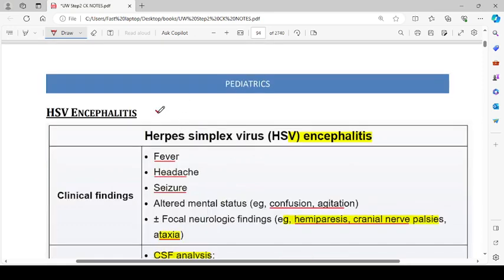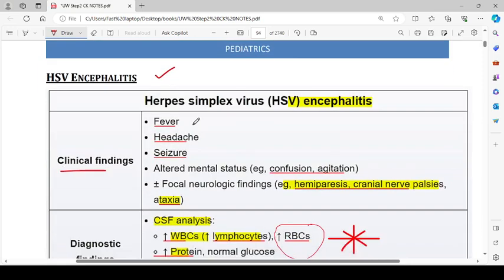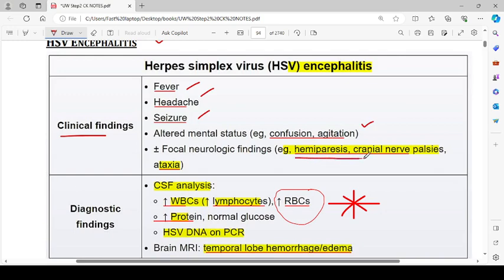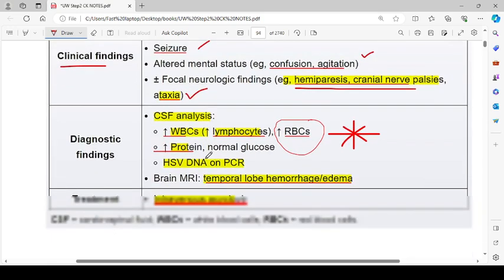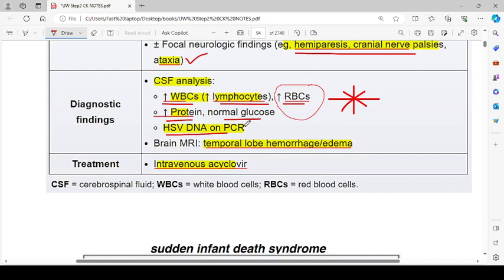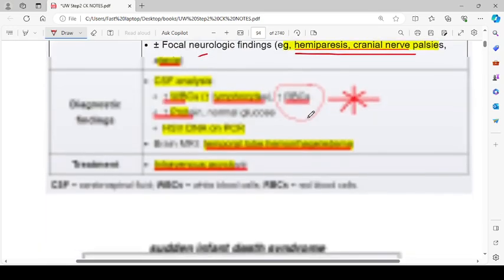Next one is about HSV encephalitis. The clinical findings include fever, headache, seizures, altered mental status like confusion and agitation, focal neurological findings like hemiparesis, cranial nerve palsy, and ataxia. Diagnostic findings include CSF analysis with an increase in WBCs and increased lymphocytes, increased RBCs, increased proteins and normal glucose, HSV DNA on PCR, and brain MRI will show temporal lobe hemorrhage and edema. Treatment is intravenous acyclovir. This RBC thing is very important and peculiar about HSV encephalitis.